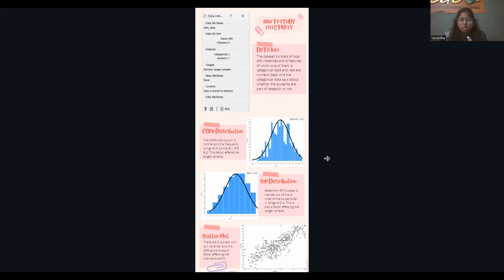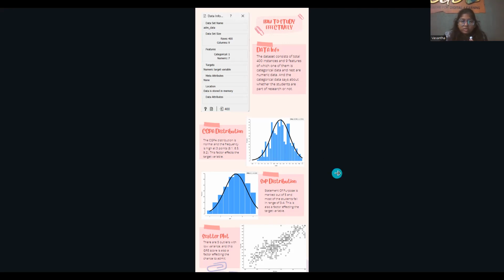So the CGPA distribution is normal, and the frequency is high at 3 points, which are 8.1, 8.5, and 9.2. This factor affects the target variable. As per the CGPA distribution, the highest number of students who got admitted had CGPA scores of 8.1, 8.5, and 9.2. And students who have 8.1, 8.5, and 9.2 have the highest chance of getting into the university.